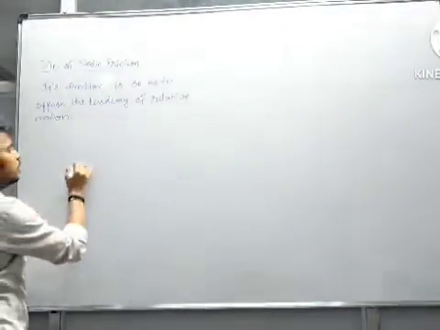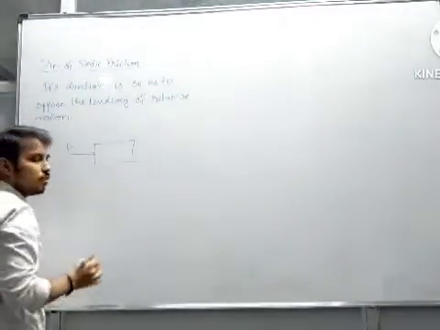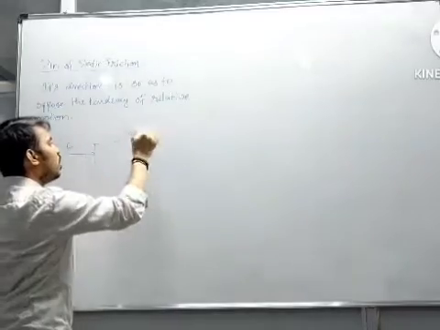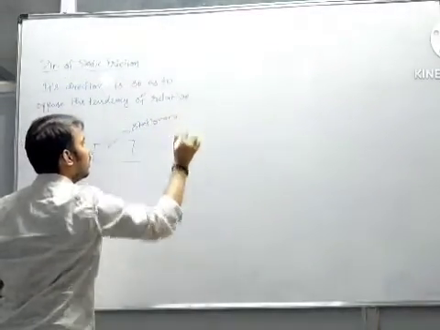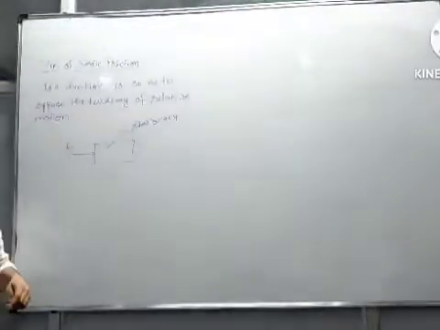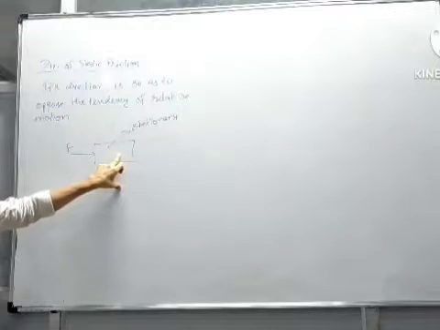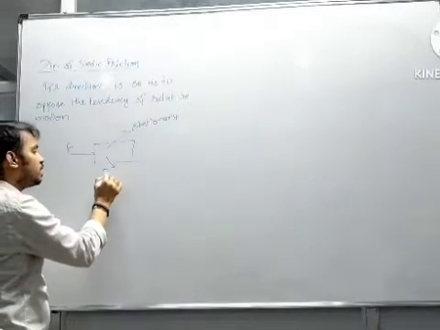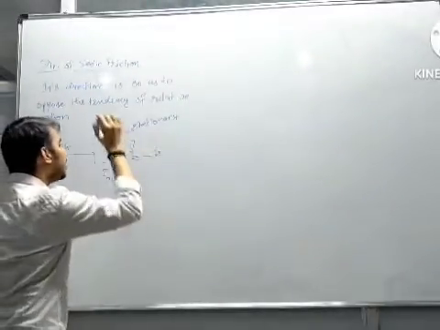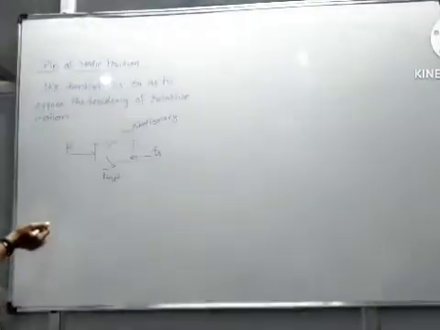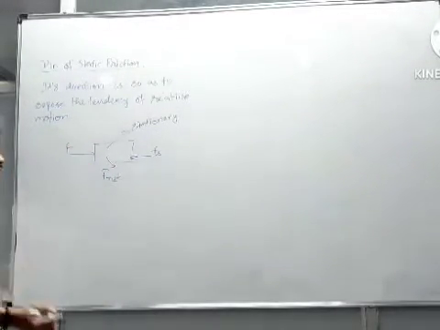For example, let's say this is a block, we are applying a force F in the forward direction and the block is stationary. So from Newton's first law, net force on the block must be 0, and for F net to be 0, the static friction must act in the backward direction. So static friction here is opposite to the external force we have applied.